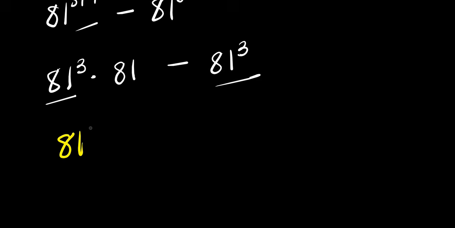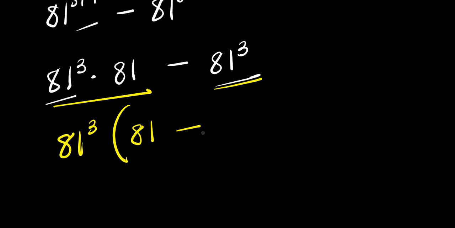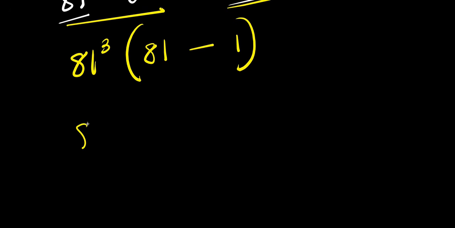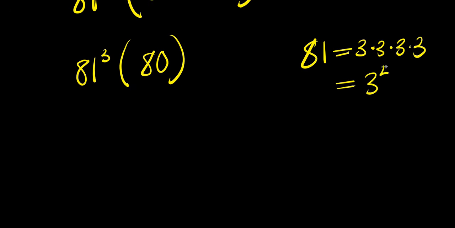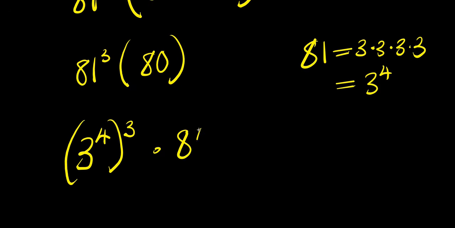We have 81 power 3 times this divided by 81 power 3. We have 81 minus this divided by 81 power 3. We have 1. From here, we have 81 power 3 times 80. Now remember, 81 equals 3 times 3 times 3 times 3, that means 3 power 4. We have 3 power 4 raised to the power of 3 times 80.